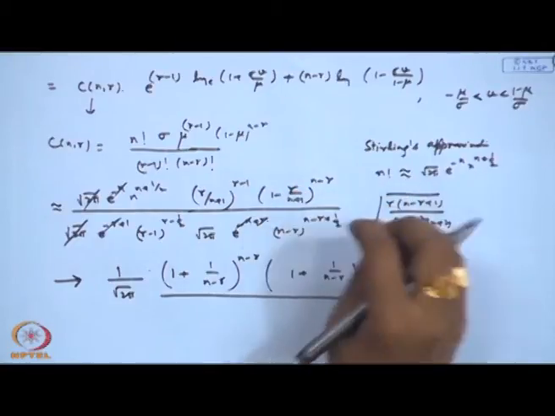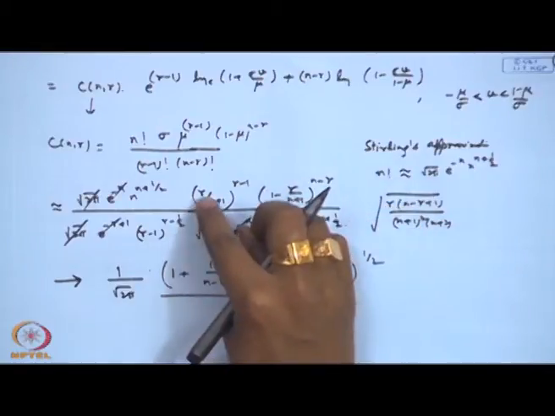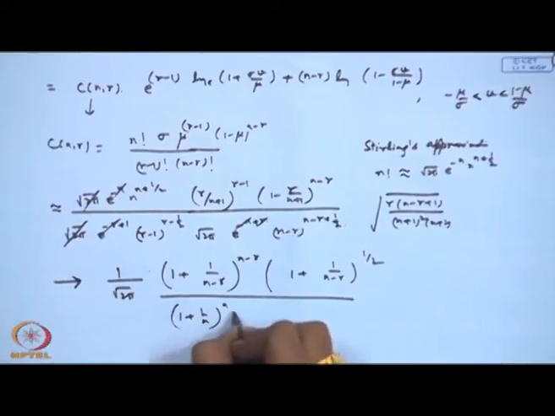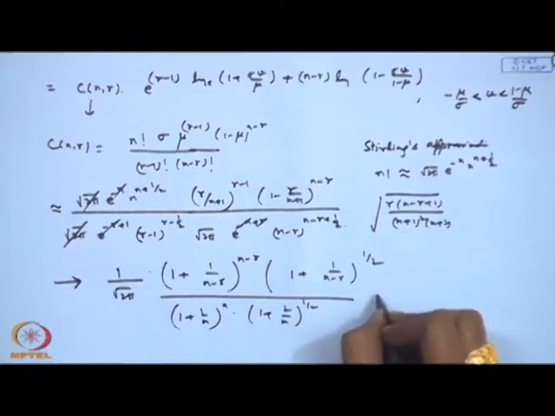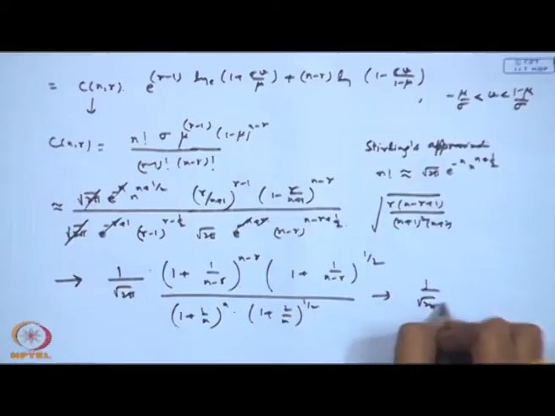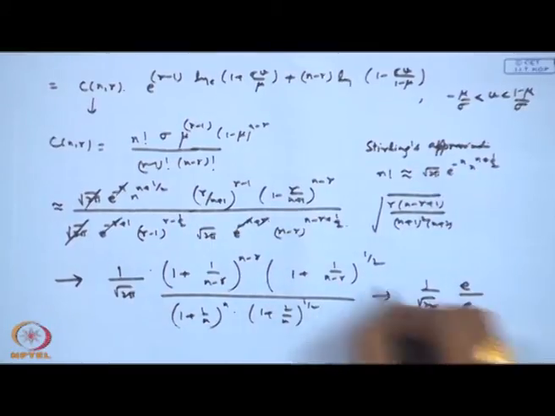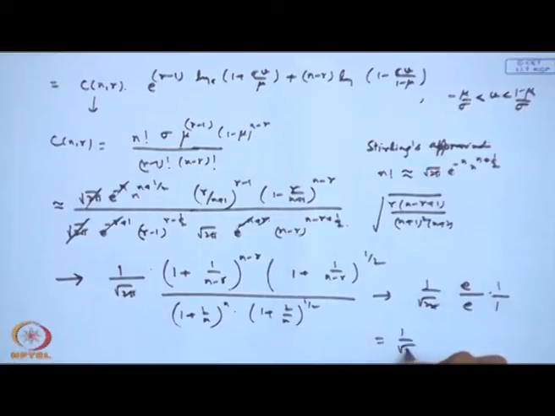So, I take the equal powers and divide them here, and similarly in this one. So, I will get 1 plus 1 by n to the power n, and 1 plus 2 by n to the power half. Now if I take the limit, this is simply 1 by root 2 pi, then in the denominator I will get e, and the other terms will give me 1. So, I will get simply 1 by root 2 pi.